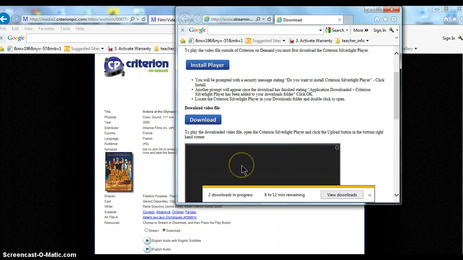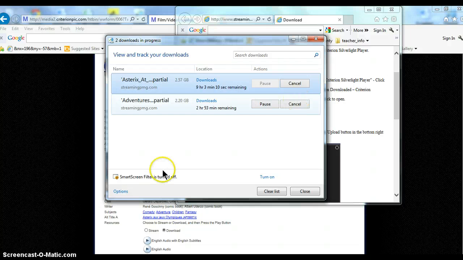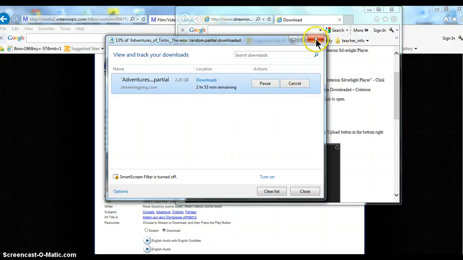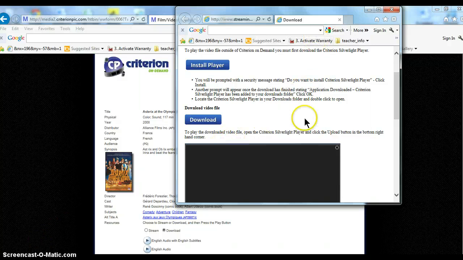So what you want to do ahead of time, as I said, is make sure you have the Criterion Silverlight player downloaded, and then download the movie onto the stick. And assuming that we've already done this, I'll show you what the next step is. Okay, so I have a couple of movies downloading here, but we'll start like we're starting up in the morning.